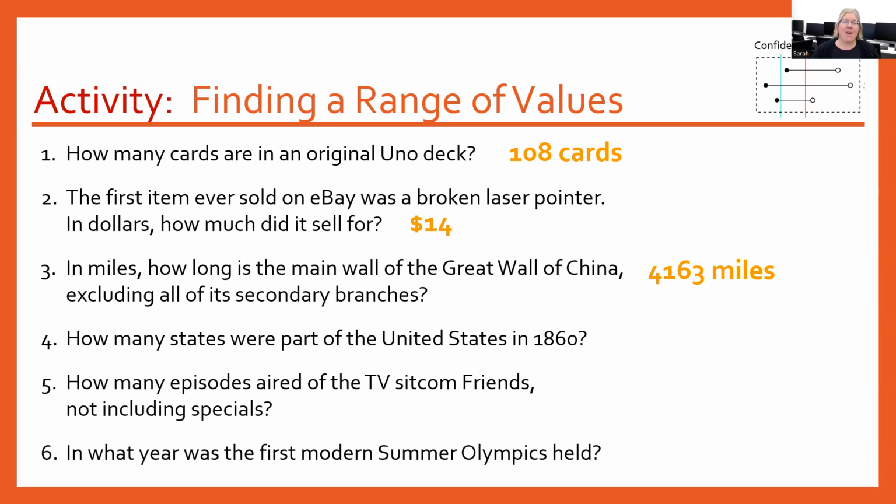But the thing about a confidence interval is we want to do a little bit better than just guessing what we know the min and the max are. So in this case, we'd want to try and narrow it down a little bit. And 33 states is actually how many there were in 1860. How many episodes aired of the TV sitcom Friends, not including specials? This is 236 episodes. And what year was the modern first Summer Olympics held? And that would be 1896.